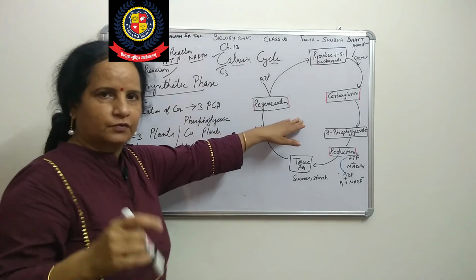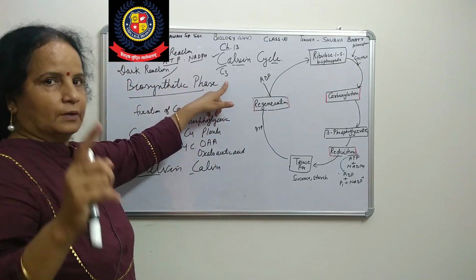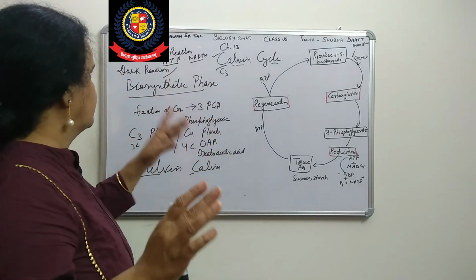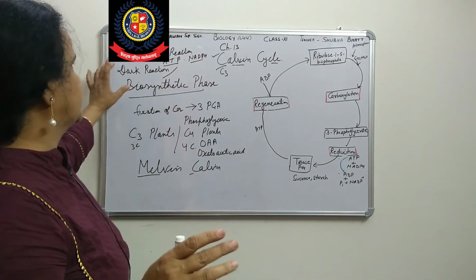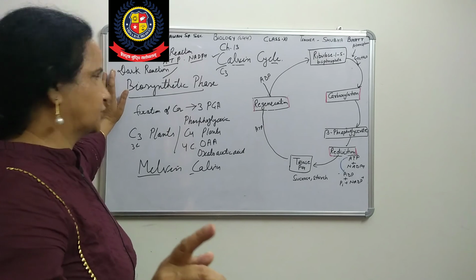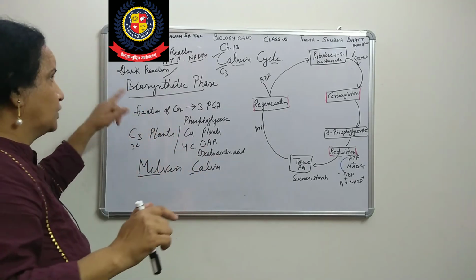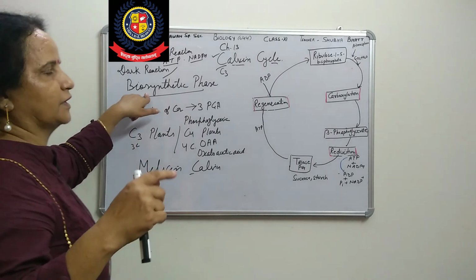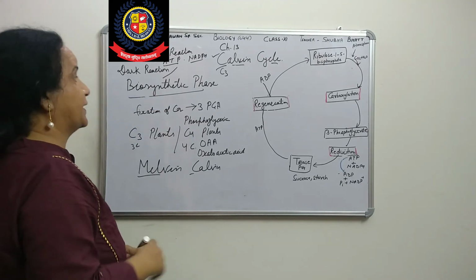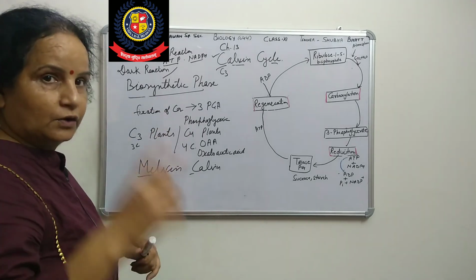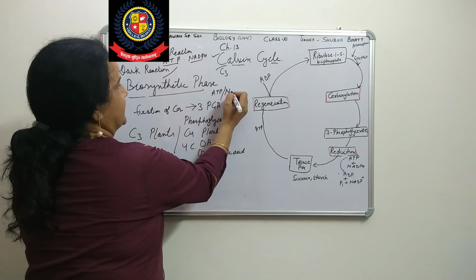We will see that in detail; I have already prepared it because it will take time. So far, in the light reaction we have got ATP and NADPH. In the dark reaction, which we call dark but is not a light-dependent process, also called the biosynthetic phase, the cycle depends on ATP and NADPH.